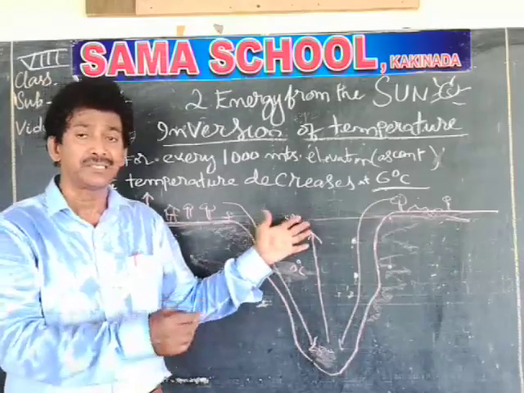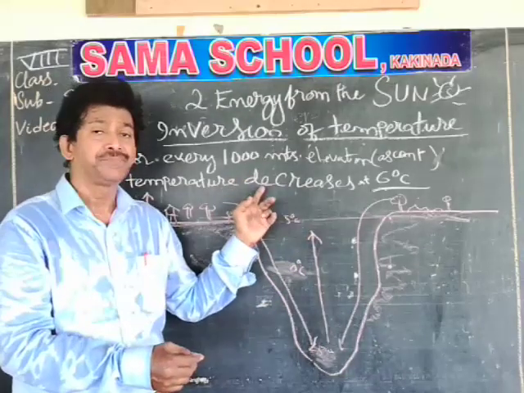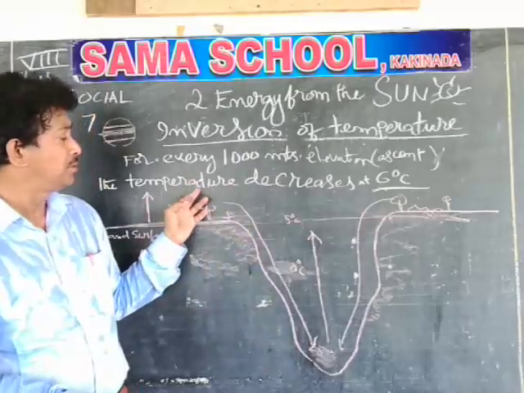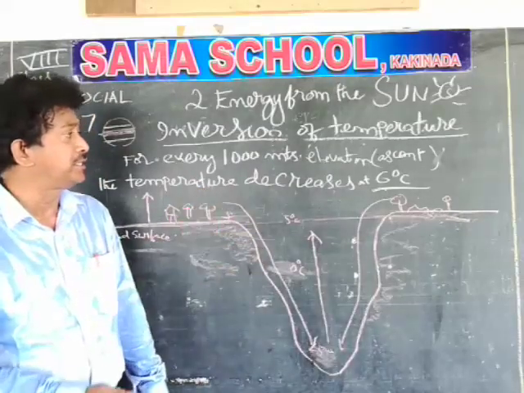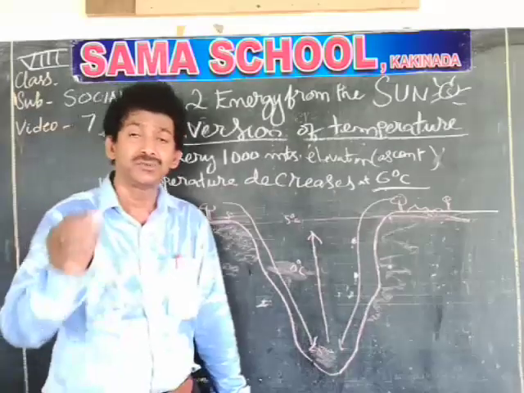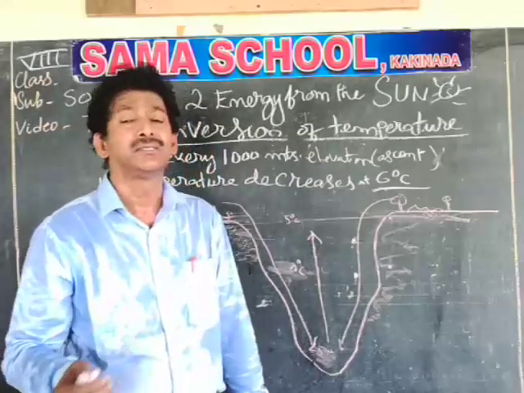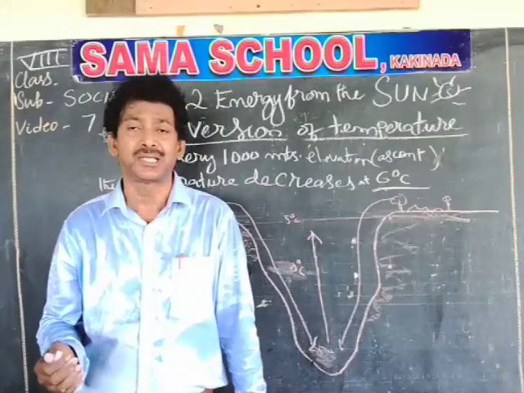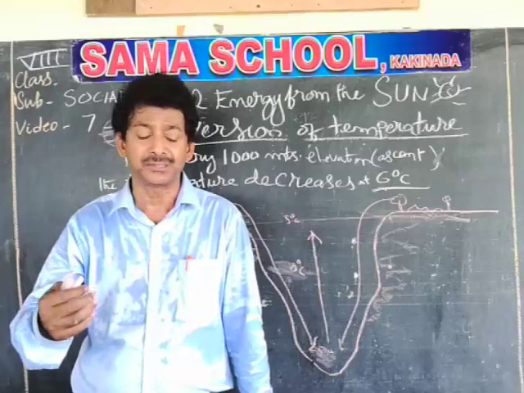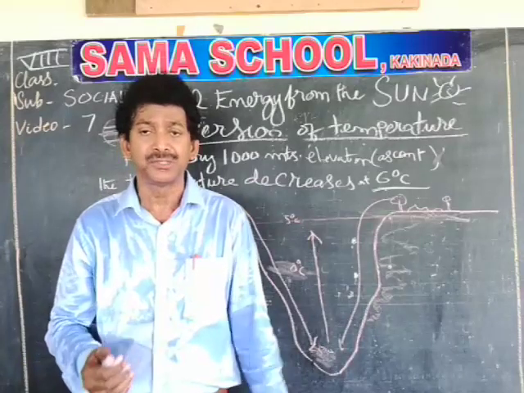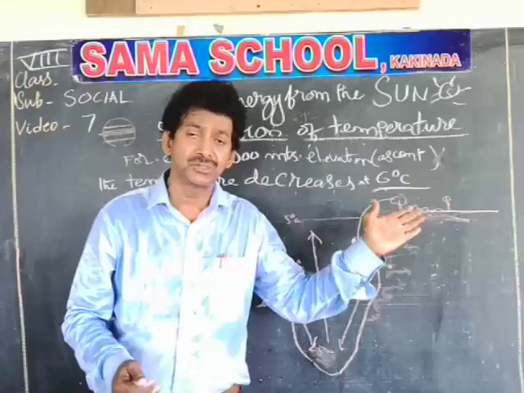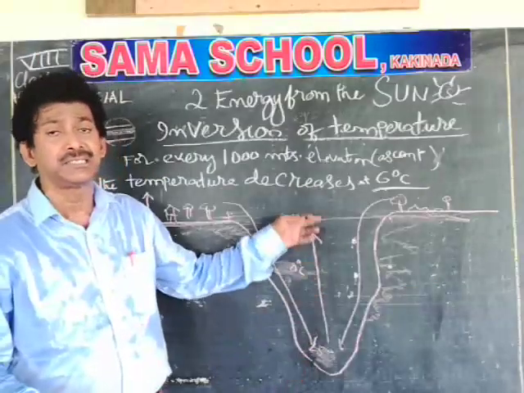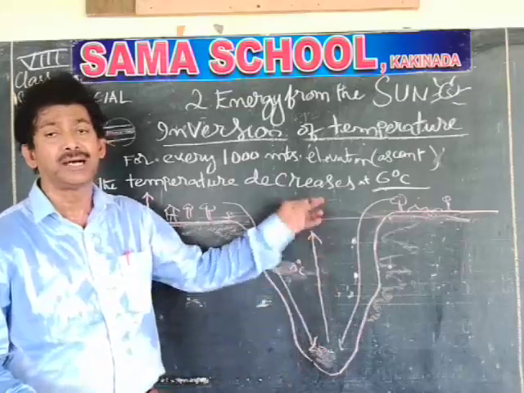So temperature is increasing. Here the theory, the law is not applying. This type of temperature exists in the intermountain valleys, which you don't find anywhere else. Even in our country, even in the Himalayas, you don't experience this type of inversion of temperature. So this is one example. You understand? Temperature should decrease when you go up, but in this valley temperature is increasing instead of decreasing when you are going up from the bottom.